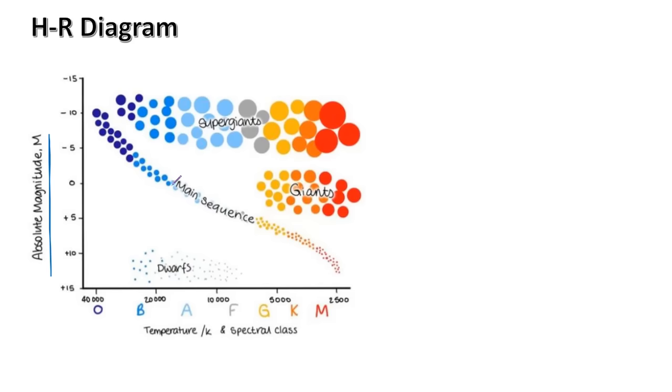Now you have to remember the sections of the HR diagram. This is main sequence, this is giants, these are supergiants, and these are dwarfs. If you want to know the evolutionary process, a main sequence star turns into a red giant and then eventually turns into a dwarf. All of these are given in extreme detail in the fact sheet. Go through it very carefully.